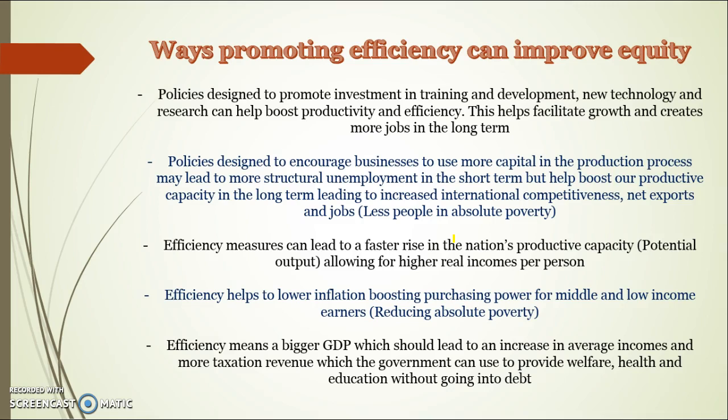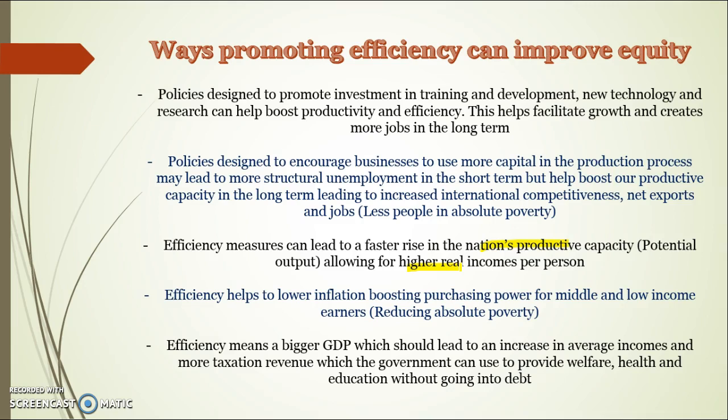Policies designed to encourage businesses to use more capital in the production process may lead to more structural unemployment in the short term, which can hurt equity, but they may help to boost our productive capacity and create jobs in the long term as we become more internationally competitive. And then as we become more internationally competitive and export more, that'll create jobs for more people, more exports, and get people out of absolute poverty. Efficiency measures can lead to a faster rise in the nation's productive capacity and allow for higher real incomes per person.